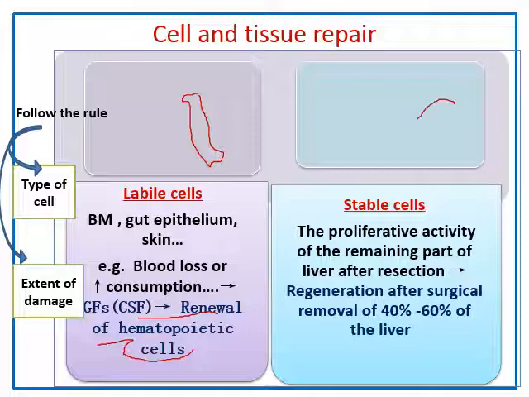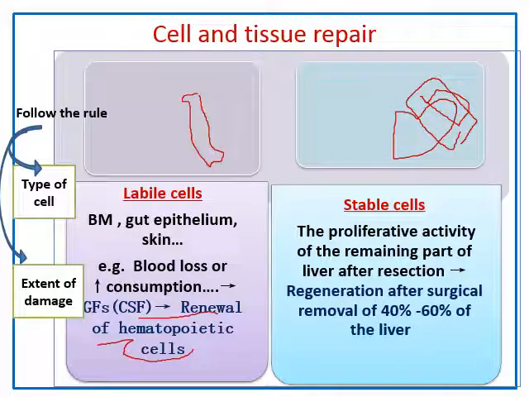Stable cells, like hepatocytes of the liver: when we remove or resect a part of the liver, even up to 60% of the liver, there is no affection of the extracellular matrix. There is no inflammation or destruction, and the cells are stable. So there is stimulation of proliferation.